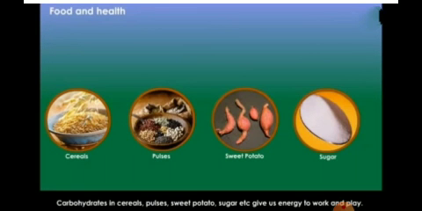Next we have the carbohydrates. As you all know, what is the function of carbohydrates? They help to give us the energy to do work and play, children. Here you can observe some of the cereals, the sweet potato, the sugar, okay. Yes, some of the pulses also contain the carbohydrates, and these carbohydrates help in giving us the energy.